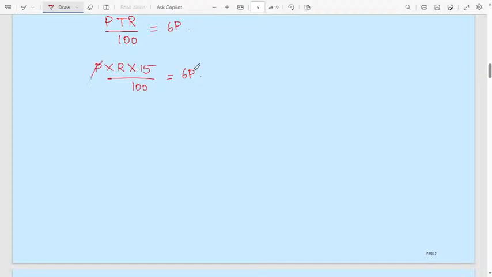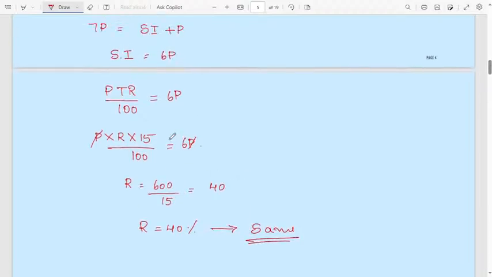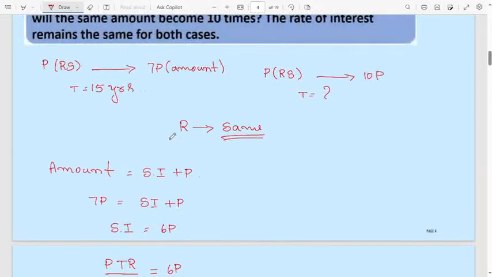Then P, P get cancelled. Then R will be equal to 600 divided by 15. 600 divided by 15 is nothing but 40. Then rate of interest will be 40%. This is the same for both the cases. This one is very, very important. Using this R, we can calculate T in the second case. Using the value of R, we can calculate the time here.